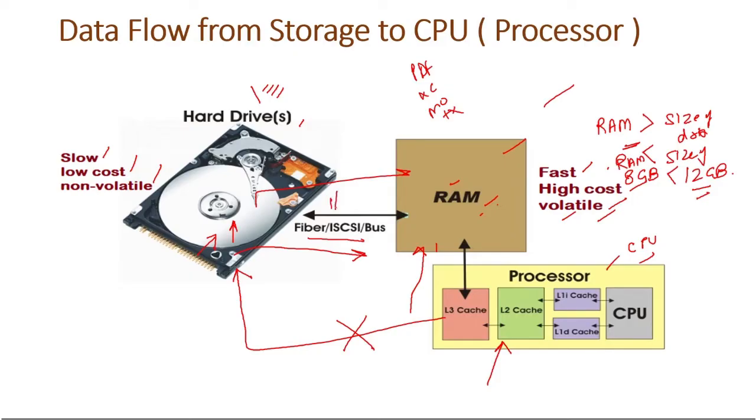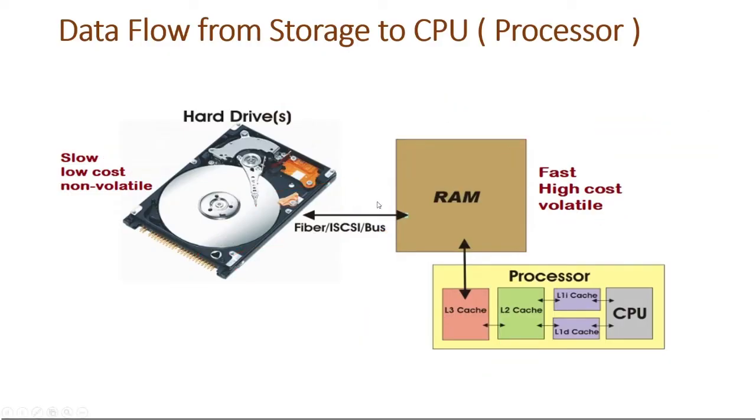So this is the input output channel, or we can say bus or SCSI or fiber. What I conclude in this slide is that if we are using our normal laptops, then we can use data whose size is smaller than the size of the RAM. Thinking from a practical approach, the size of the data would rarely fit in RAM, because in practical scenarios it goes beyond 50 GB, 100 GB, or sometimes 1 TB. So taking 1 TB of RAM in our system is not a practical approach.